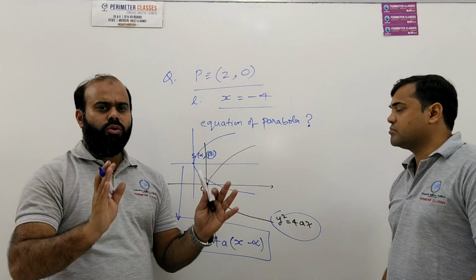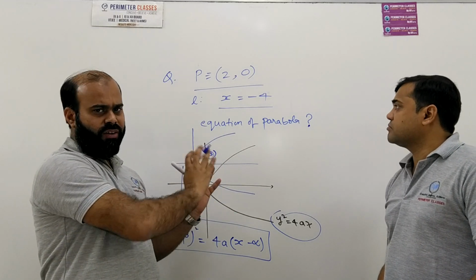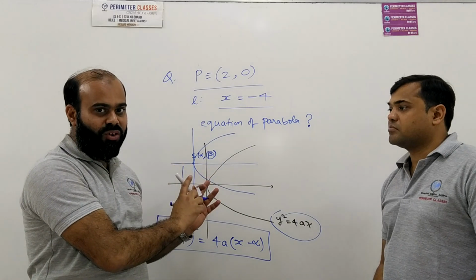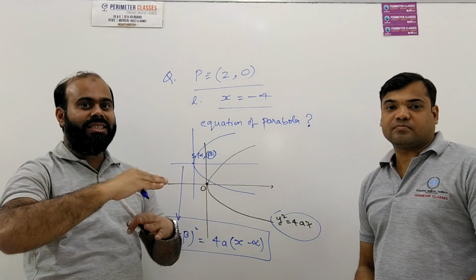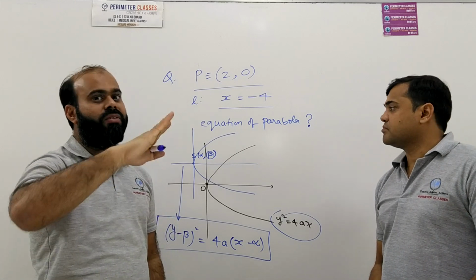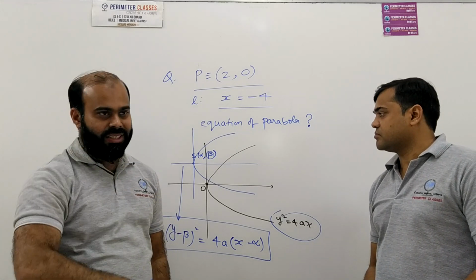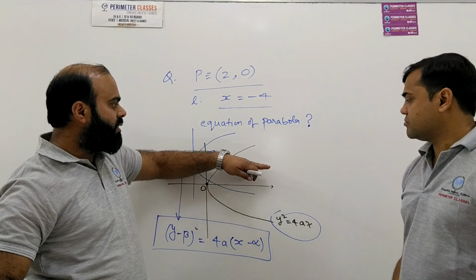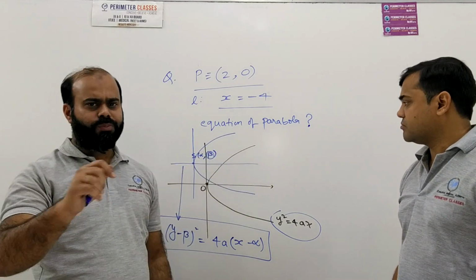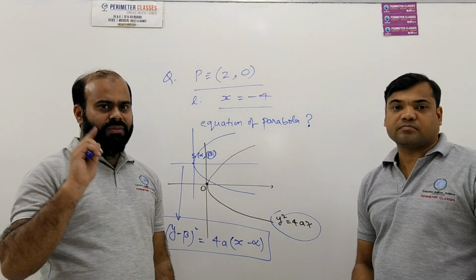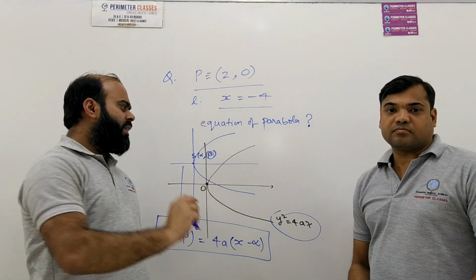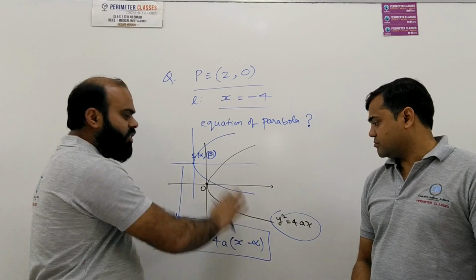In any parabola, all the four forms of parabola which you have studied in the previous video, if you shift the parabola such that the axis remains parallel to the original parabola's axis, here the axis is x, here the axis is again parallel to x, and the vertex moves to some other point, then instead of writing like this, we change it like this.